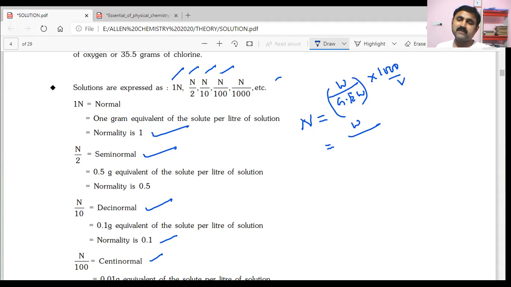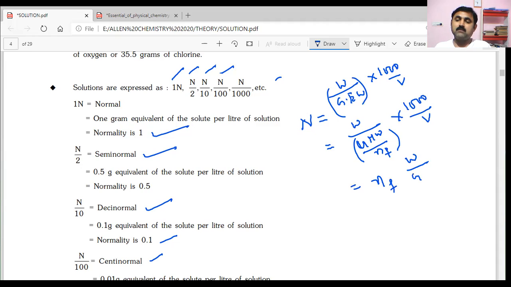Gram equivalent weight can be obtained by the formula: gram equivalent weight is equal to gram molecular weight divided by N factor, into 1000 by V. If you rearrange this, you will get N factor into weight by gram molecular weight of solute into 1000 by V. This is nothing but the expression for molarity, and N factor into molarity is normality.